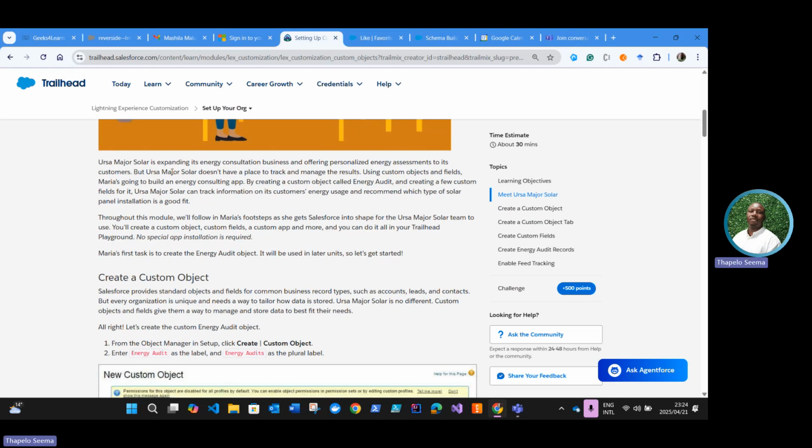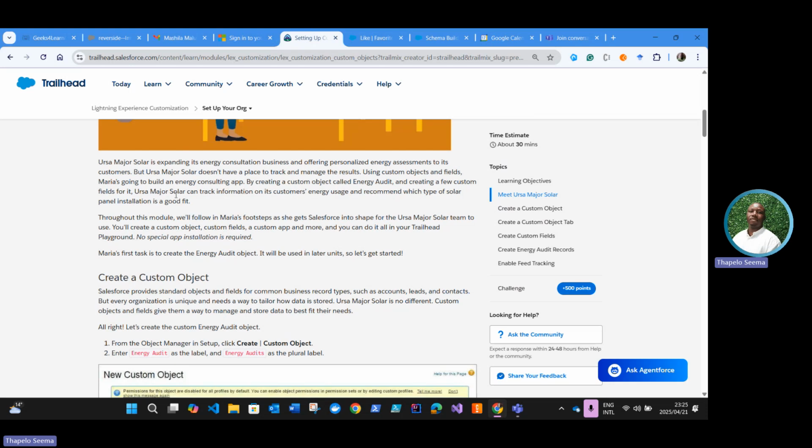Ursa Major Solar is expanding in its energy consultation business and offering personalized energy assessments to its customers. But Ursa Major Solar doesn't have a place to track and manage the results. Using custom objects and fields, Maria is going to build an energy consulting app. By creating a custom object called Energy Audit and a few custom fields for it, Ursa Major Solar can track information on its customers' energy usage and recommend which type of solar panel installation is a good fit.